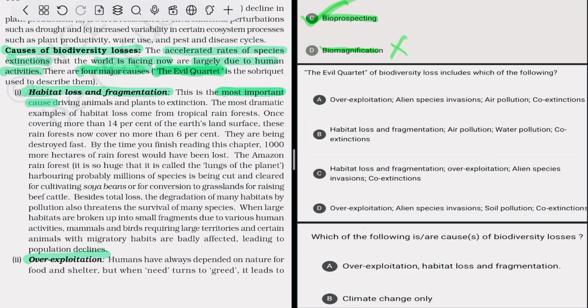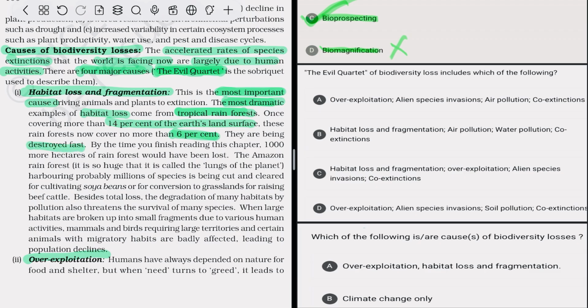The most important cause is habitat loss, and habitat loss in the tropical rainforest is the most dramatic. So habitat loss in the tropical rainforest is the most dangerous. If the tropical rainforest is affected, it has a great impact due to its high species diversity. Once covering more than 14% of the Earth's land area, now it has become 6%. So earlier it covered 14% of the Earth's land, and now it has reduced to 6% of the Earth's area. They are being destroyed first.